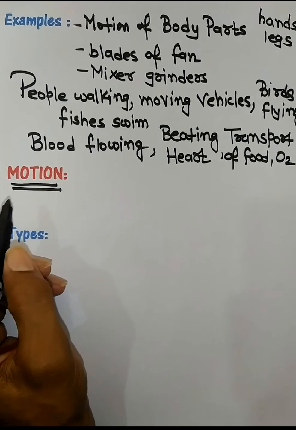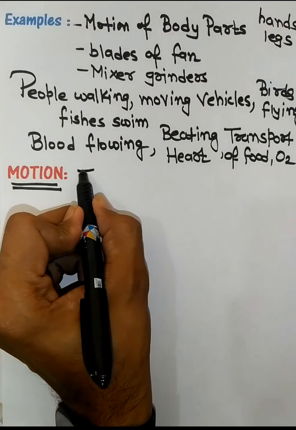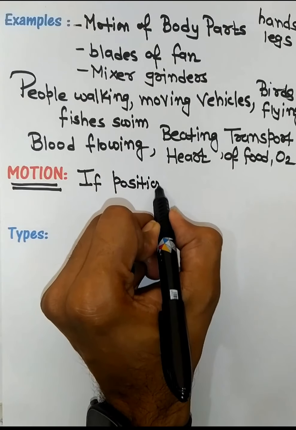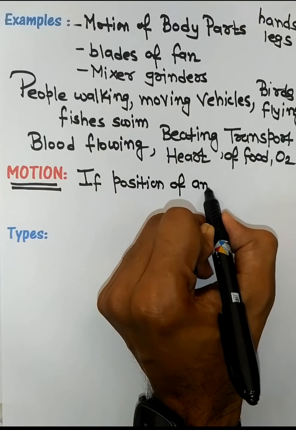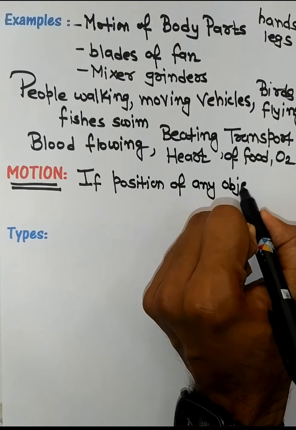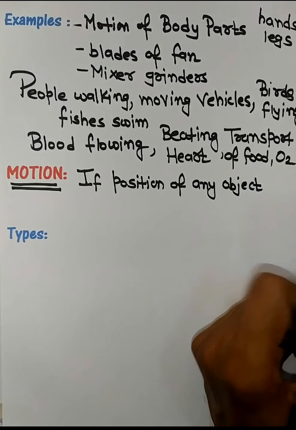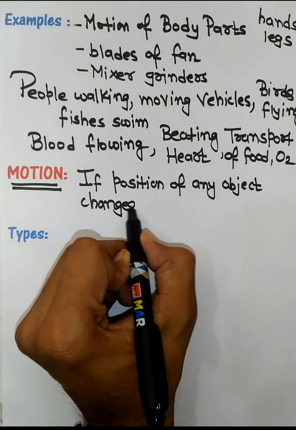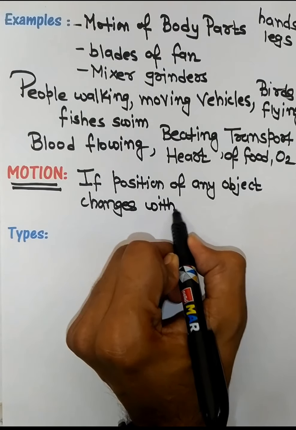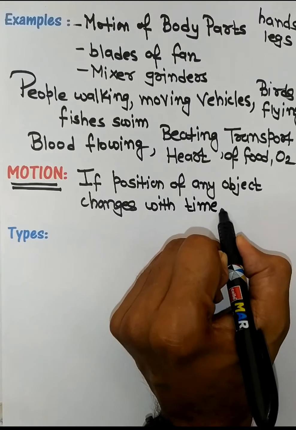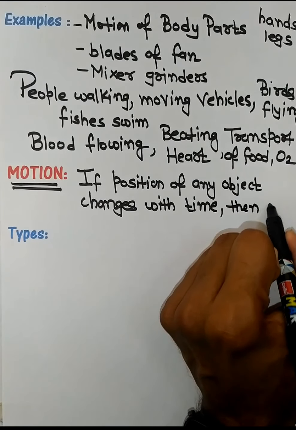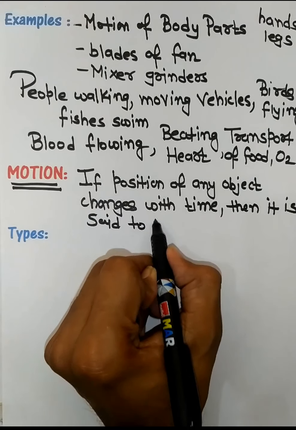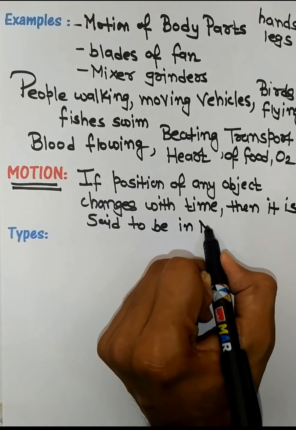So we shall define motion like this: if position of any object changes with time, then it is said to be in motion, right?